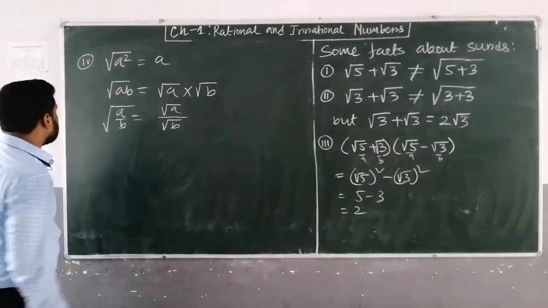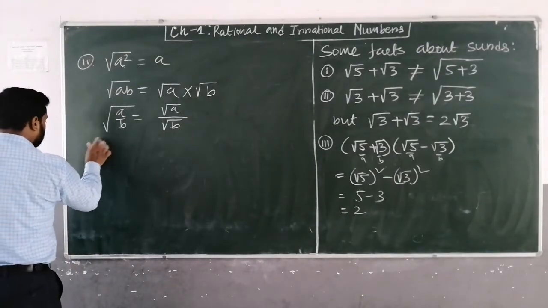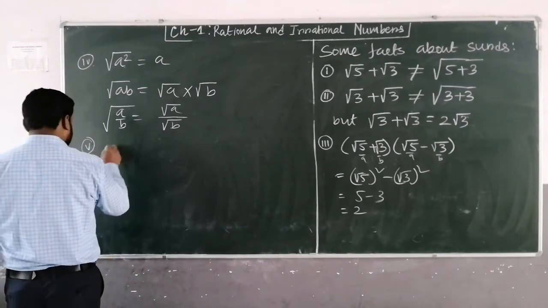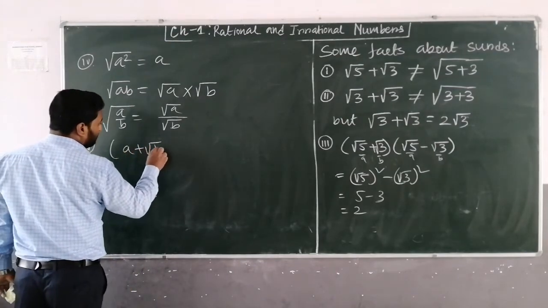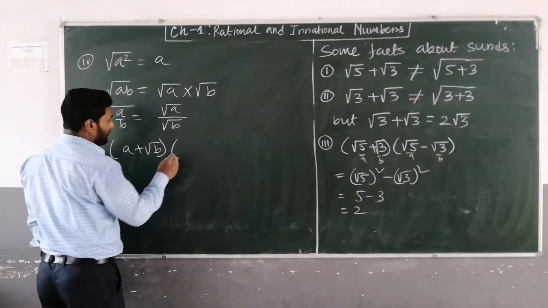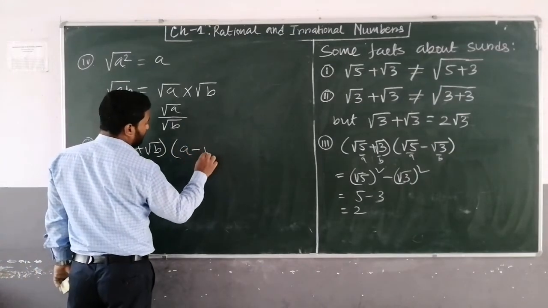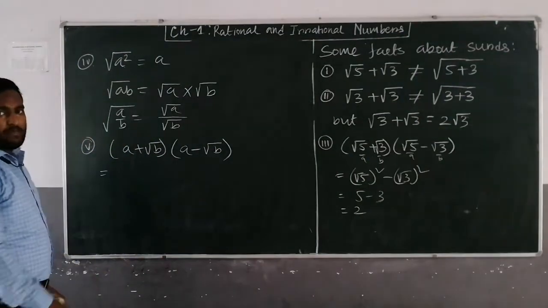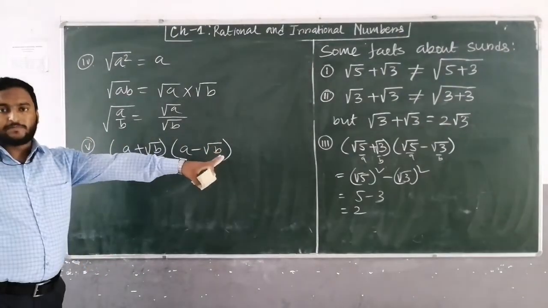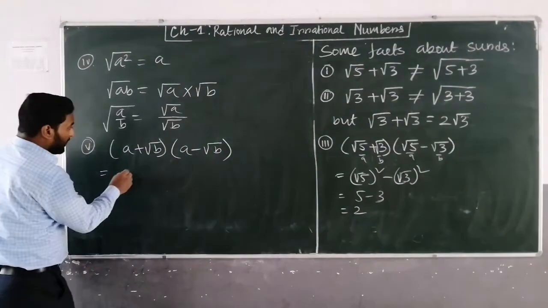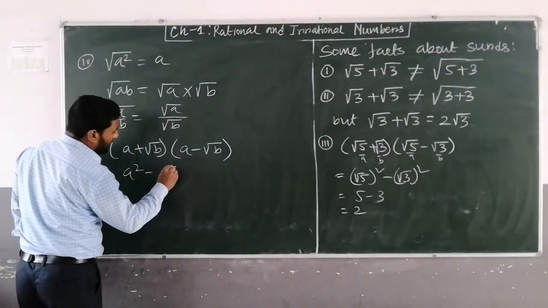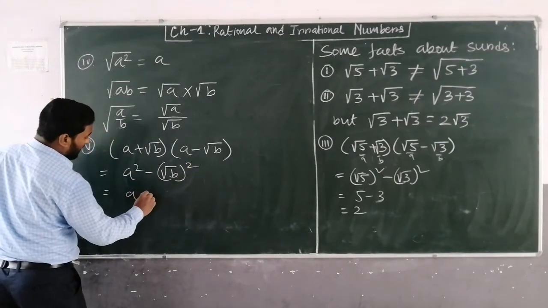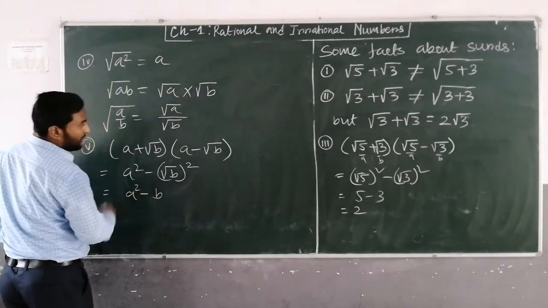Okay, so we can say that. Now fifth property. Again, a plus b into a minus b, that was a specific form. This is a general form. So a square minus under root b square. So that will be a minus a square minus b.